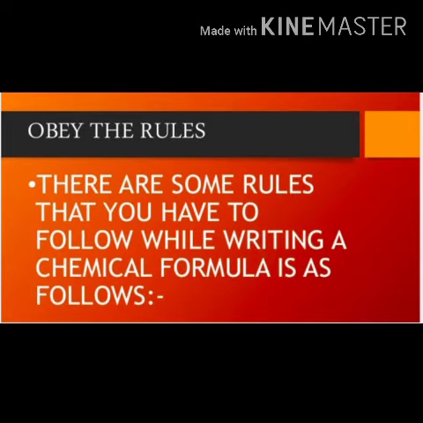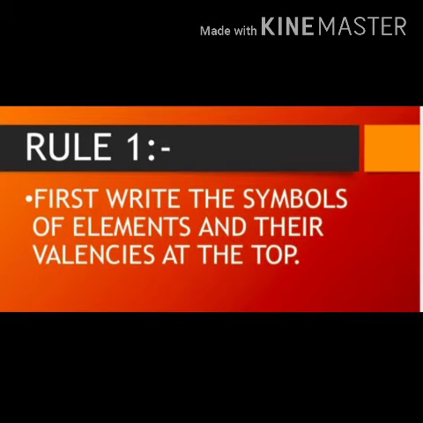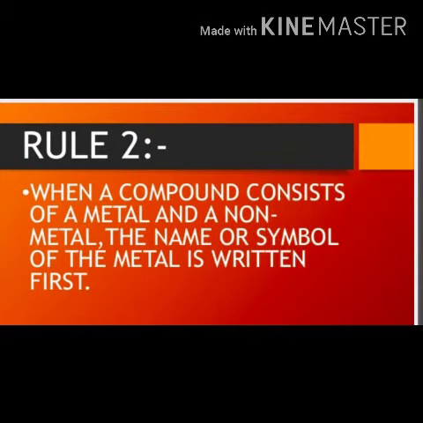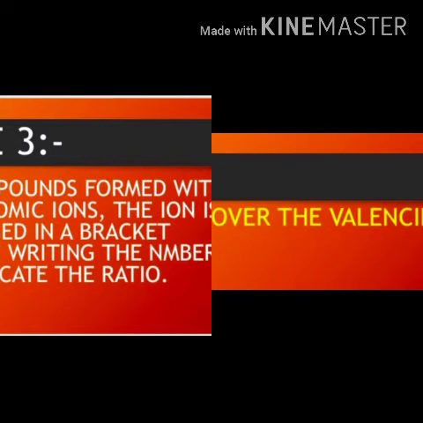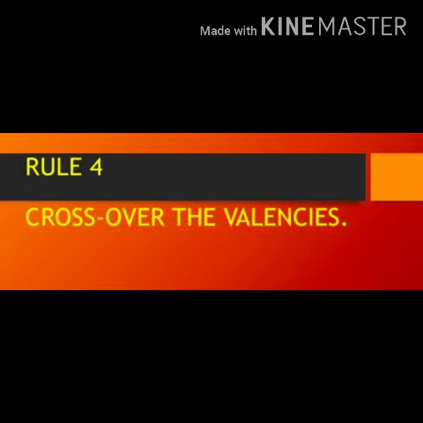There are some rules that you have to follow while writing a chemical formula. These are as follows. First, write the symbols of elements and their valencies at the top. Second, when a compound consists of a metal and a non-metal, the name or symbol of the metal is written first. Third, in compounds formed with polyatomic ions, the ion is enclosed in a bracket before writing the number to indicate the ratio. Fourth, cross over the valencies.